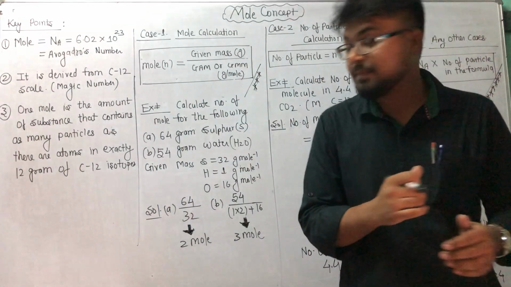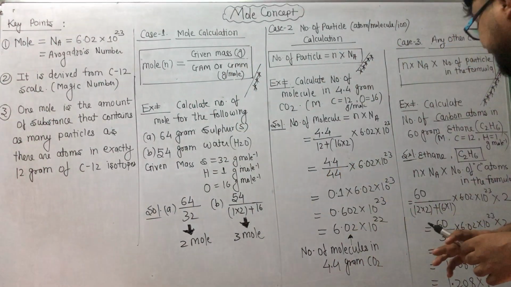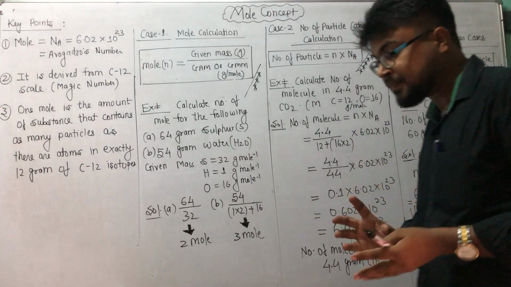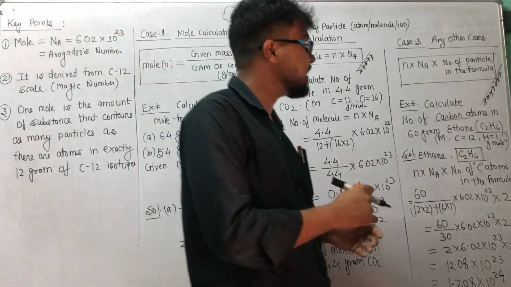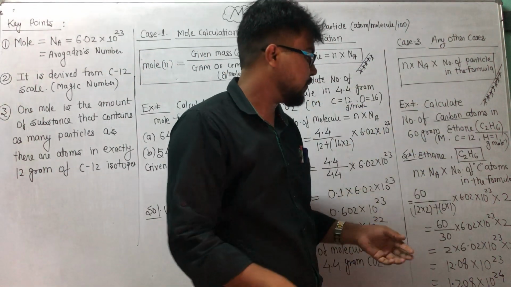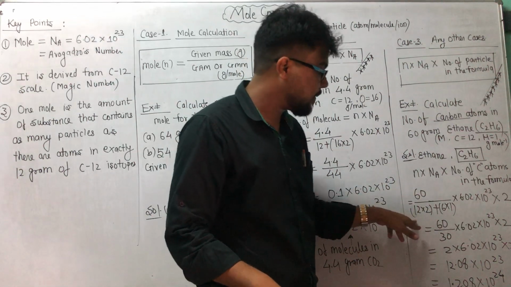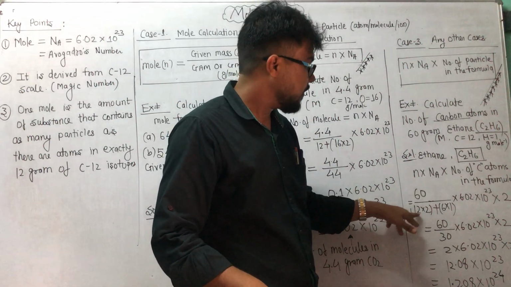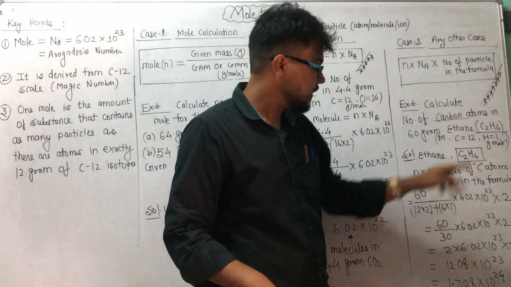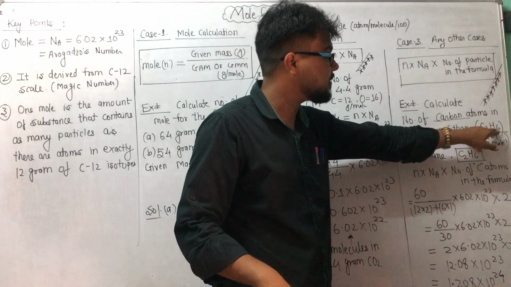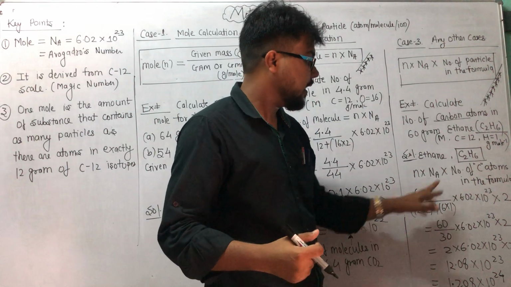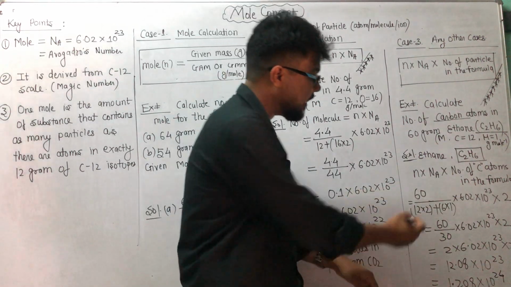Okay, this concept is very similar to the second one, but the next term is multiplied here, because he is asking not about the molecule, he is asking about the atom present inside the molecule. So this is n = 60 divided by the gram molecular mass: 12 for carbon, multiplied by 2 for the carbon number, it is 24, and 6 for hydrogen, 6 is the number of hydrogen, and 1 is the gram atomic mass of hydrogen.